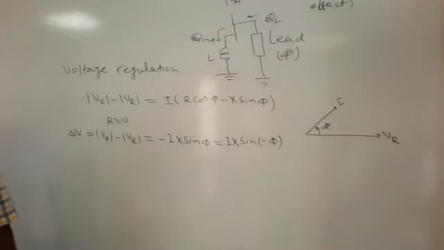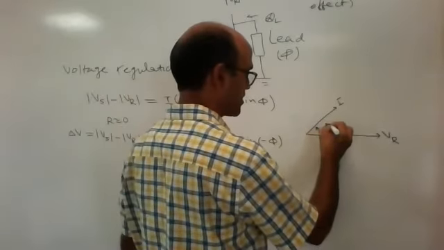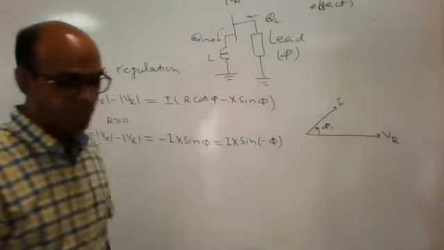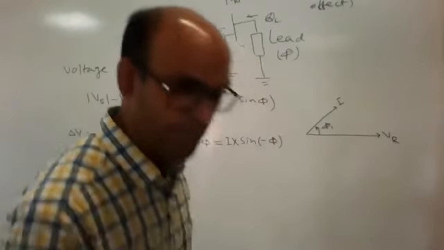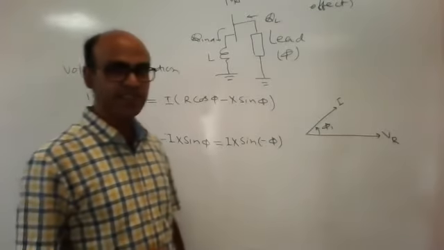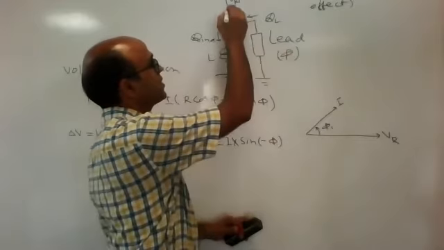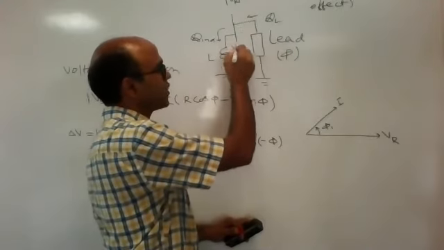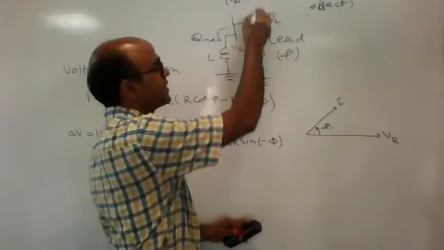So this is the first case, and this is the angle, suppose this is phi. If you are adding an inductor, then you know the current in the inductor lags with respect to the voltage. Vr is the voltage of the receiving end.